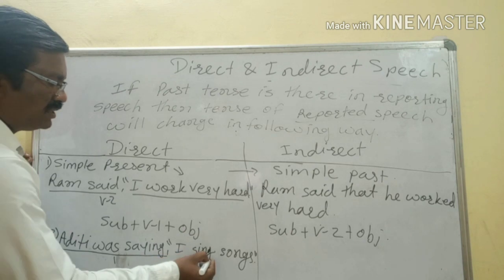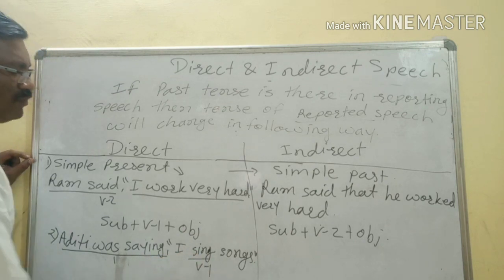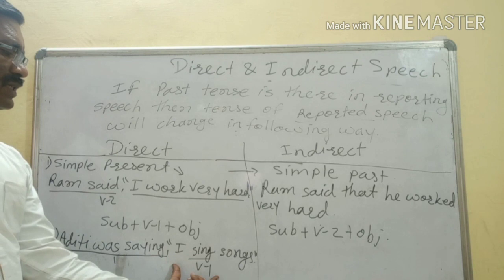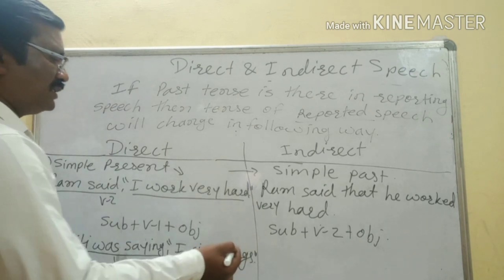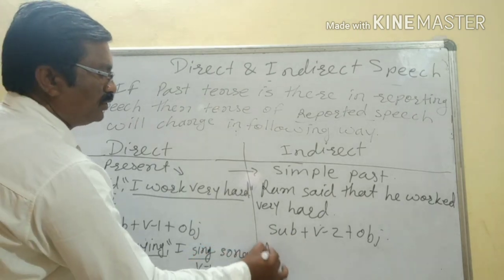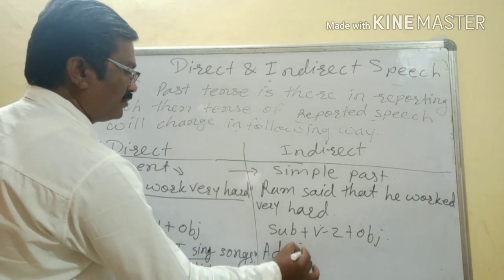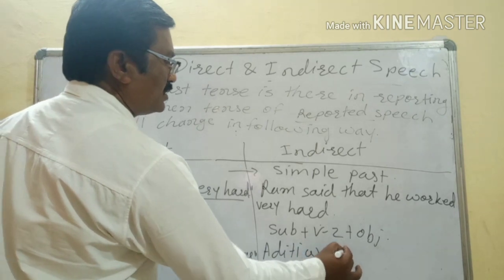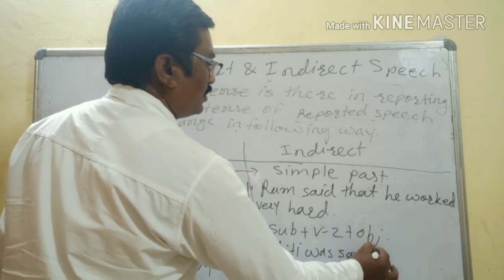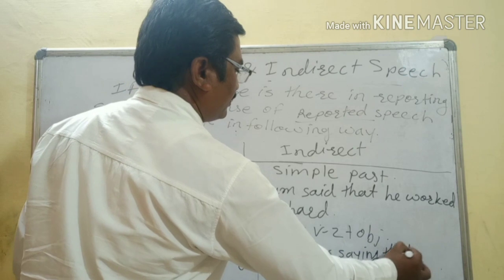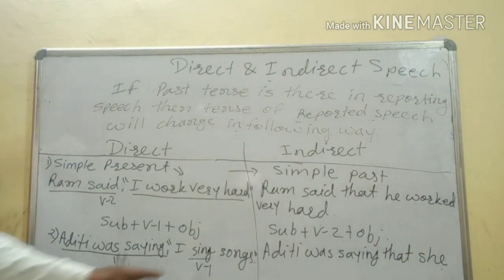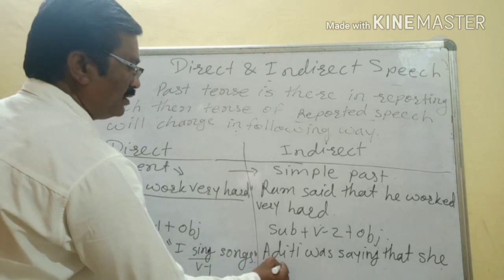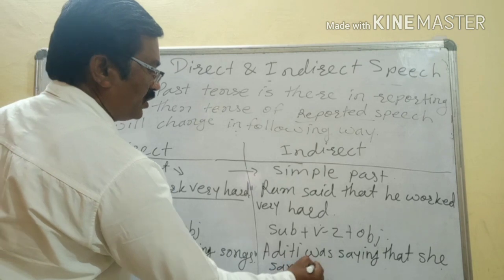I sing songs. Sing is V1. So what is there here? This is simple present tense. Simple present will change into simple past. So what will be there here? Aditi was saying that she... Sing is V1. So what will be the V2 of sing? She sang songs.